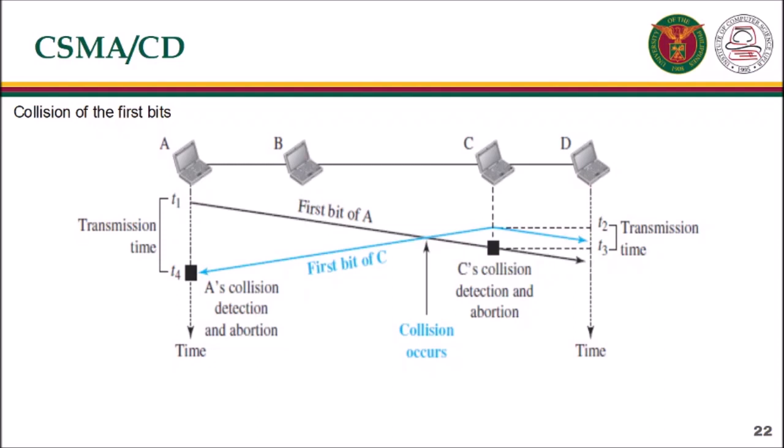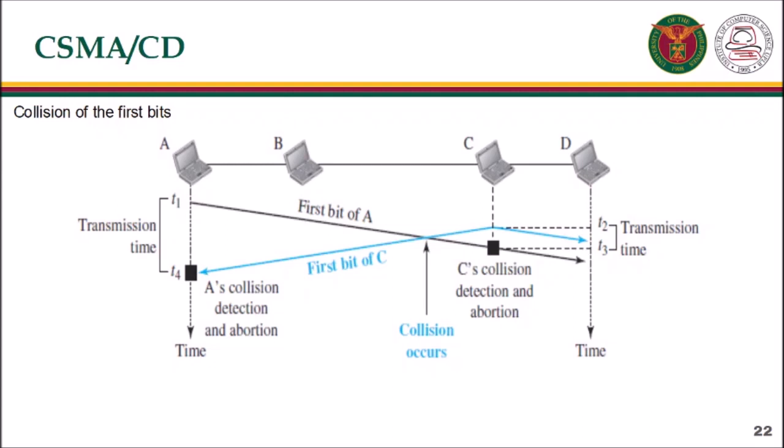At time t sub 1, station A has executed its persistence procedure and starts sending the bits of its frame. At t sub 2, station C has not yet received the first bit sent by station A. Station C executes its persistence procedure and starts sending the bits in its frame, which propagate both to the left and to the right. The collision occurs sometime after t sub 2.